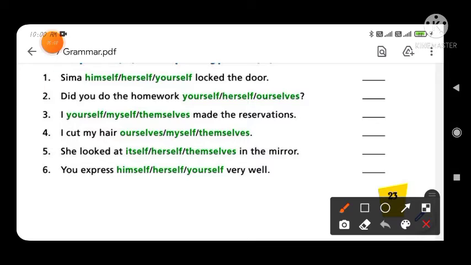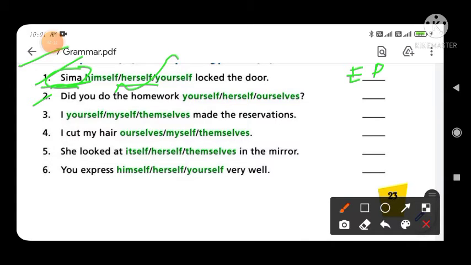Okay, so first is: Seema herself locked the door. You know very well that Seema is a girl, a female person, and we have to use the pronoun herself. So you have to tick herself, and in the blank you have to write EP. Why? Because it is the emphasizing pronoun. And it is a very easy tip to identify the emphasizing pronoun: it starts after the subject.